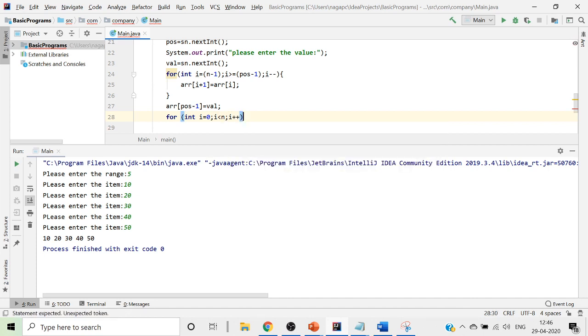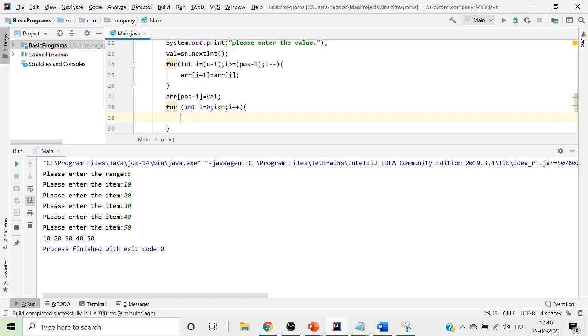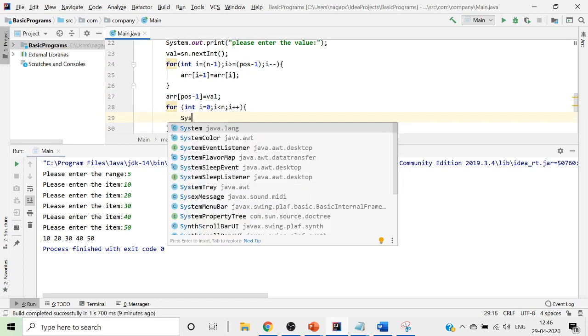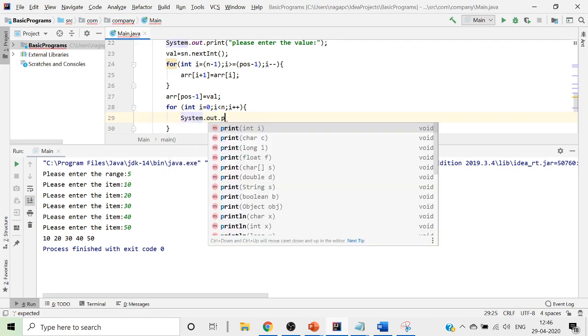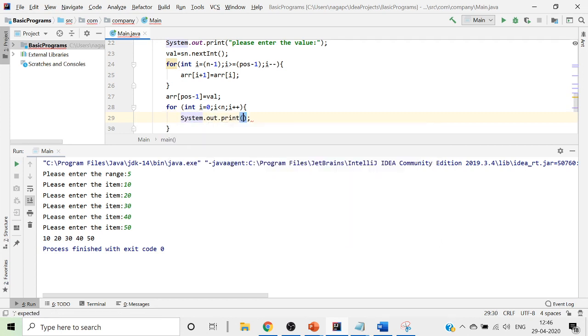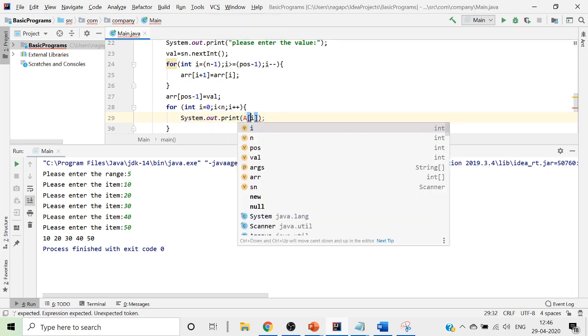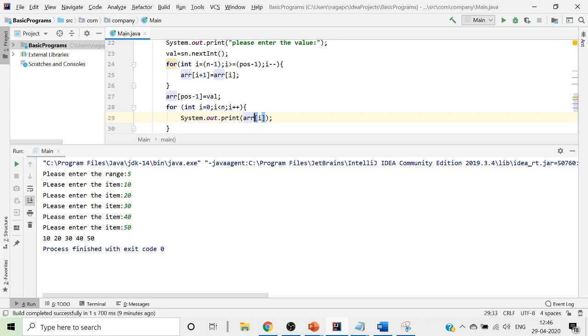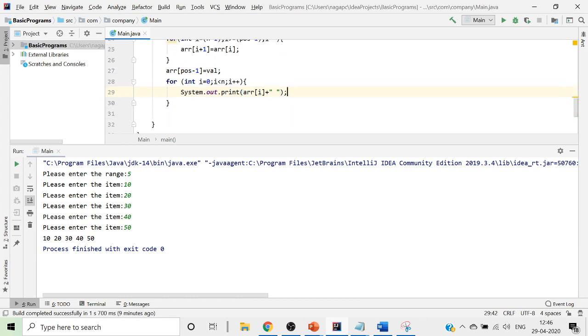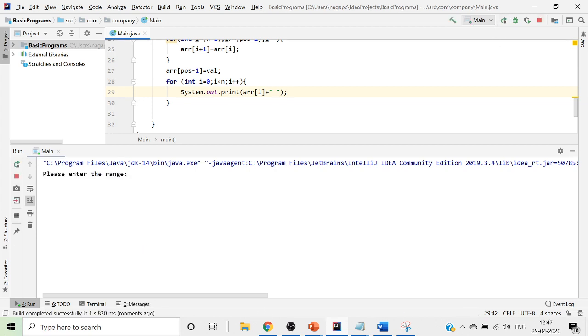Once we do this, now if you print it, write System.out.print, and we'll put arr[i], and then we give a plus symbol and a space so that it will show you the differentiation. And once you run this, whatever values you have added will be shown.